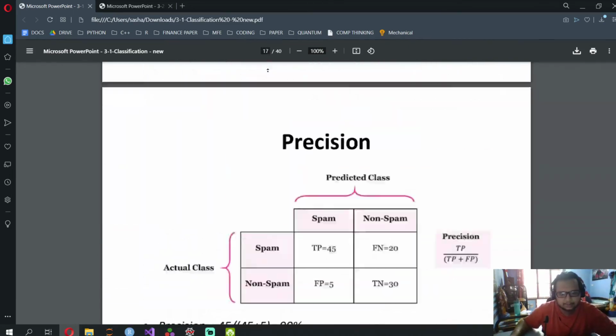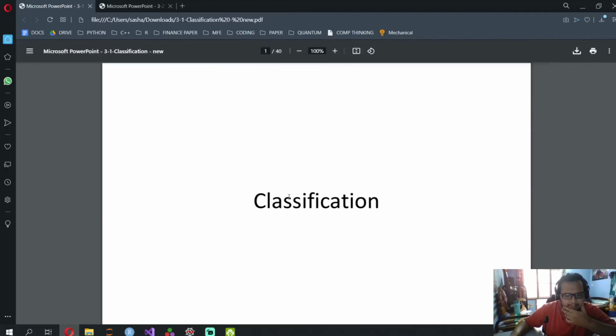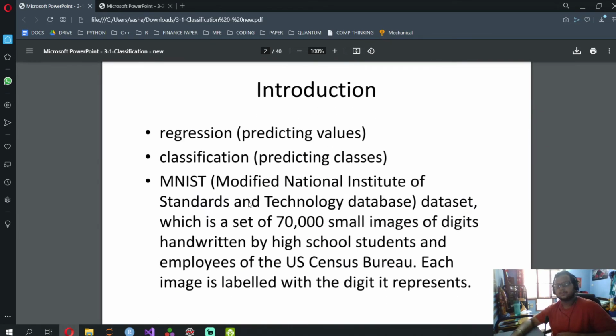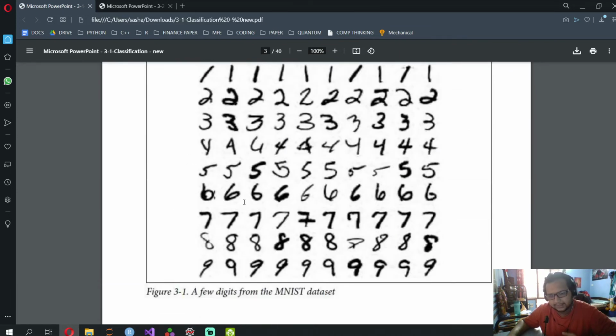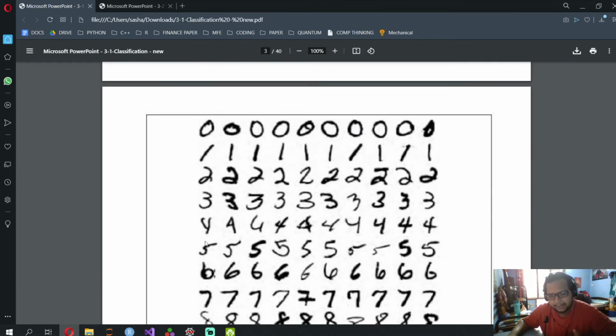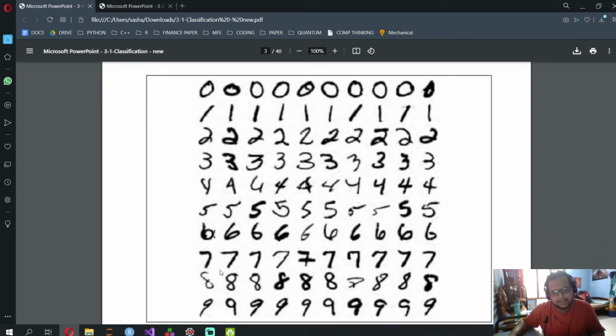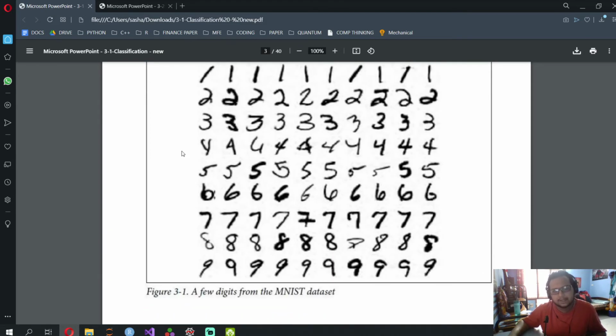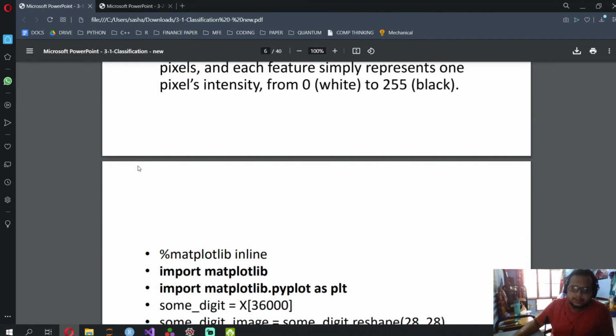Let's go through this once before we revise multi-class classification. So what is classification? It predicts classes. Over here we use the MNIST dataset, where in the binary classification we try to predict if it's 5 or not 5. So it can be 0, 1, 2, 3, 4, 6, 7, 8, 9. It's not that. So as long as it's 5 or not 5. So class 1 is 5, class 0 is not 5. Okay, then we import the data set.